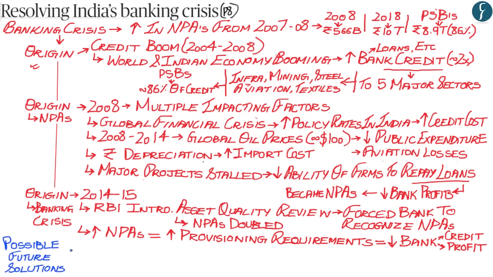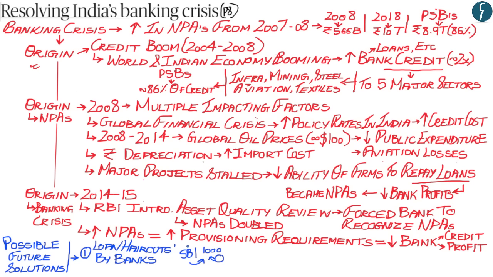Now you need to understand that most of the possible future solutions which has been highlighted by the author have already been undertaken to some extent by the Indian government. Now the first solution which has been recommended by the author is that banks need to accept losses on loans. Now what this means is, let's say some company has a non-performing asset with the State Bank of India of, let's say, rupees 1000, then what the author is recommending is that the State Bank of India should decrease this loan amount so that the company is able to repay it.